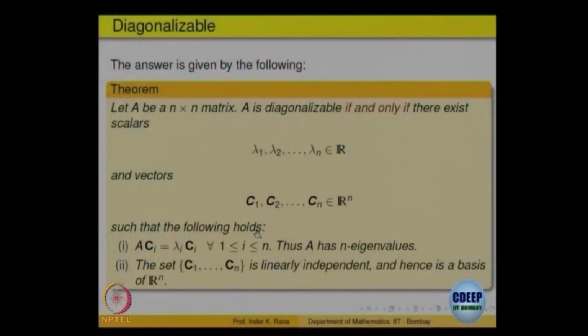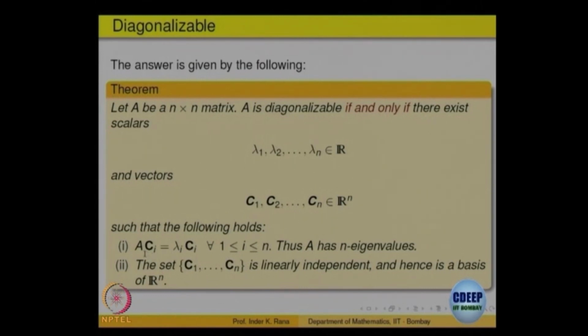So, let us just go through the proof again. If A is an n cross n matrix, then A is diagonalizable if and only if, so this is an if and only if statement, there exist scalars lambda 1, lambda 2, ..., lambda n and vectors C1, C2, ..., Cn such that the following holds.